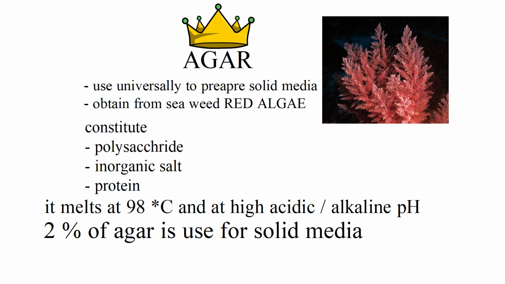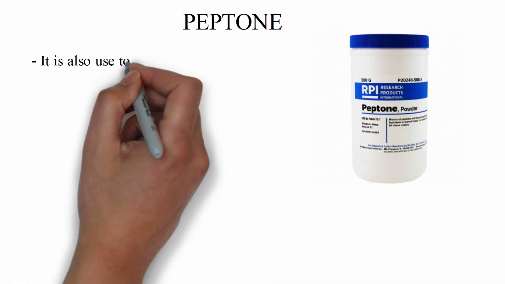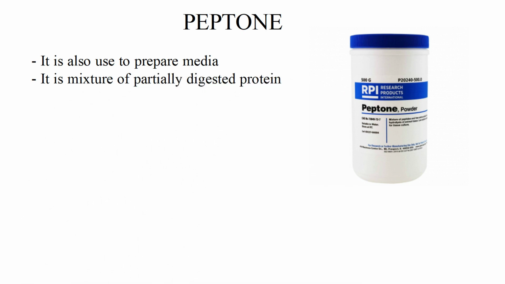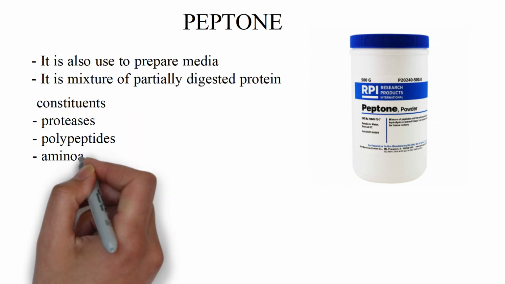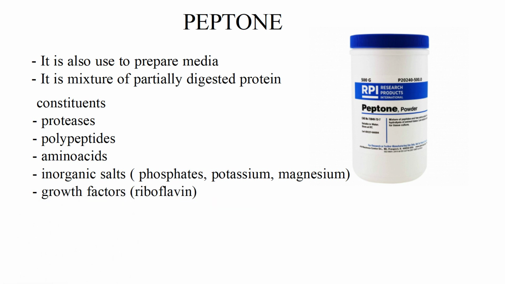As we are working at room temperature, gelatin will turn into a liquid medium and we cannot isolate different types of bacteria. Peptone is also used to prepare media, and it is made up of partially digested protein. Its components are enzyme protease, polypeptide, amino acid, inorganic salt, and growth factor, which support the growth of bacteria.